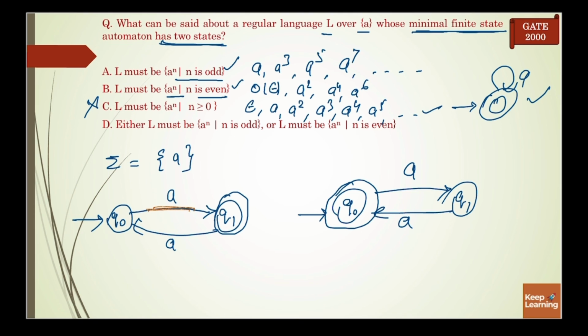Next is either L must be A power n such that n is odd, or L must be A power n such that n is even. So yes, this is more appropriate. Why? Because it is not given in the question which state is our final state. If my language contains an odd number of A's, then Q1 will be my final state, or if n is even, then Q0 will be my final state. So we can't say exactly, so that's why the correct answer will be D, because it is not given in the question which one will be our final state.